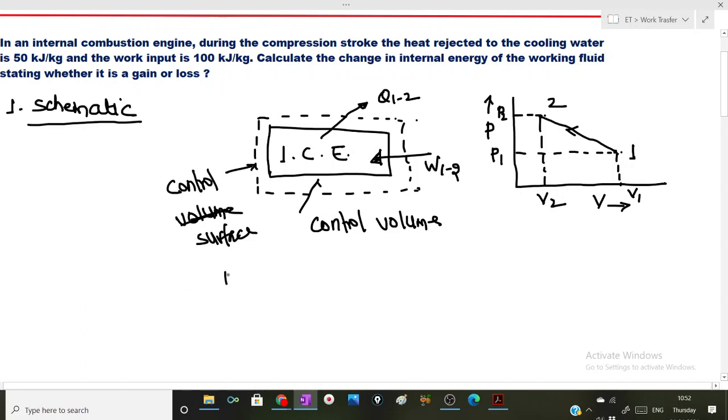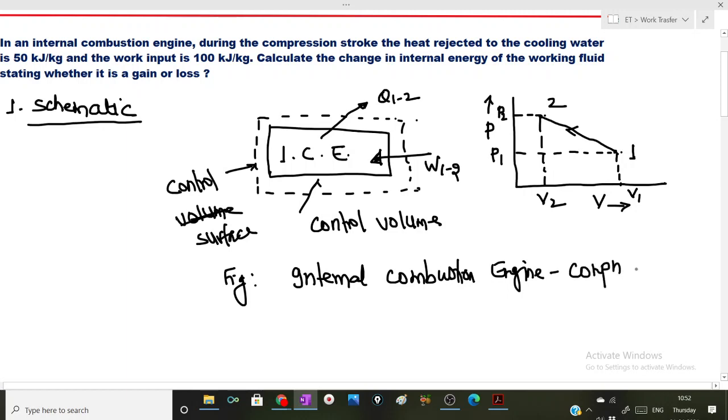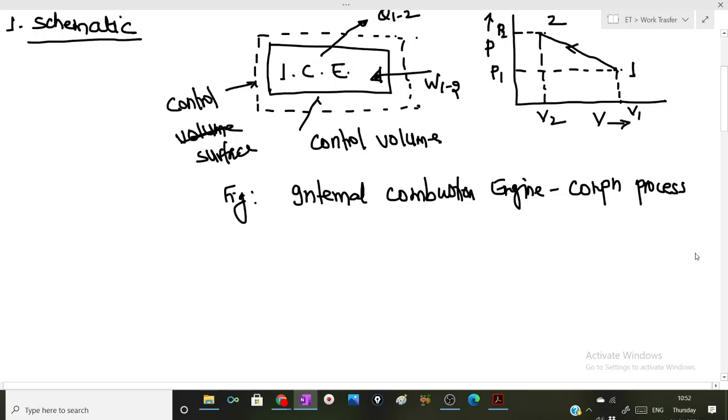Okay, and the title of this figure will be internal combustion engine compression process. Okay, now number 2, given.